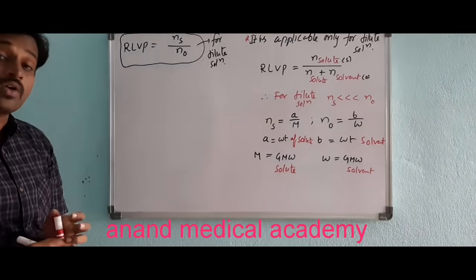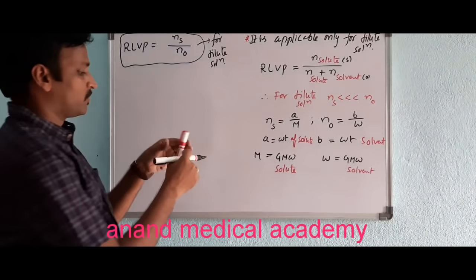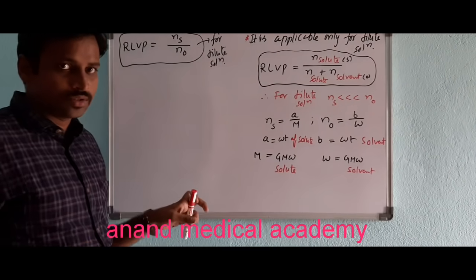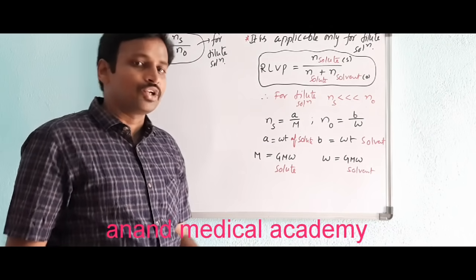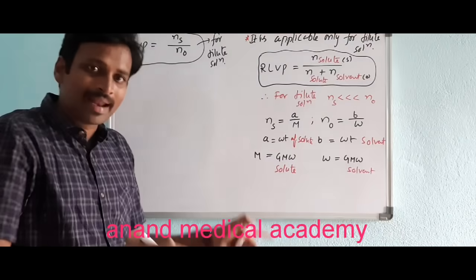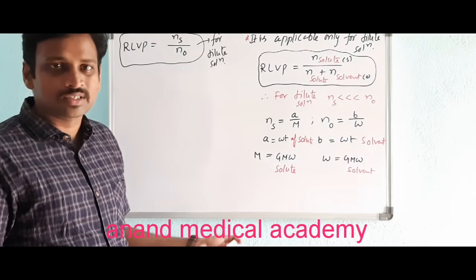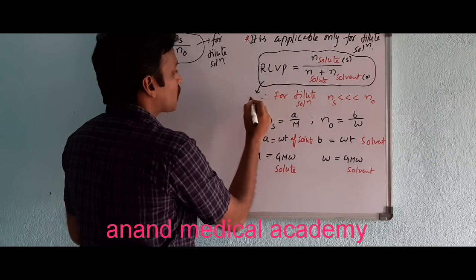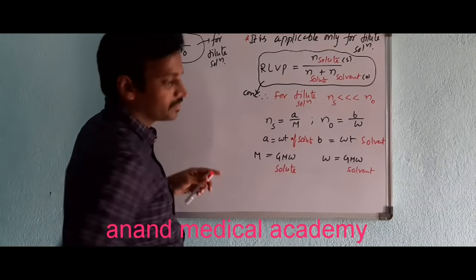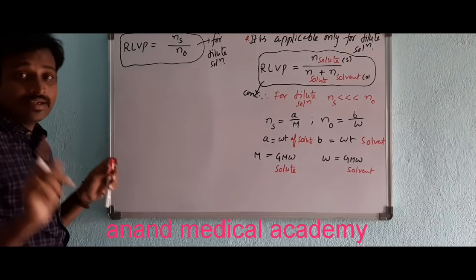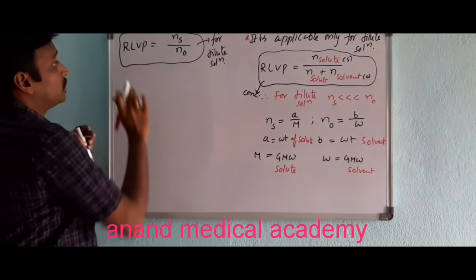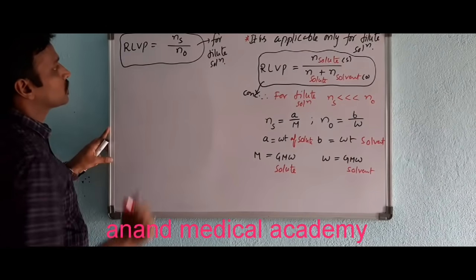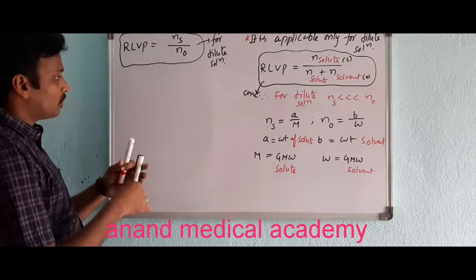This is for dilute solutions. If a concentrated solution is given, sir, you can use this formula directly. It is applicable for dilute solutions. If they say in a numerical that it is a concentrated solution, we will apply the concentrated formula; whether it is applicable or not is secondary. This is the formula for concentrated solutions. This is for dilute solutions, remember this. For dilute solutions, what exactly does Raoult's law mean? RLVP is equal to Ns by N naught. So how can you write it now?